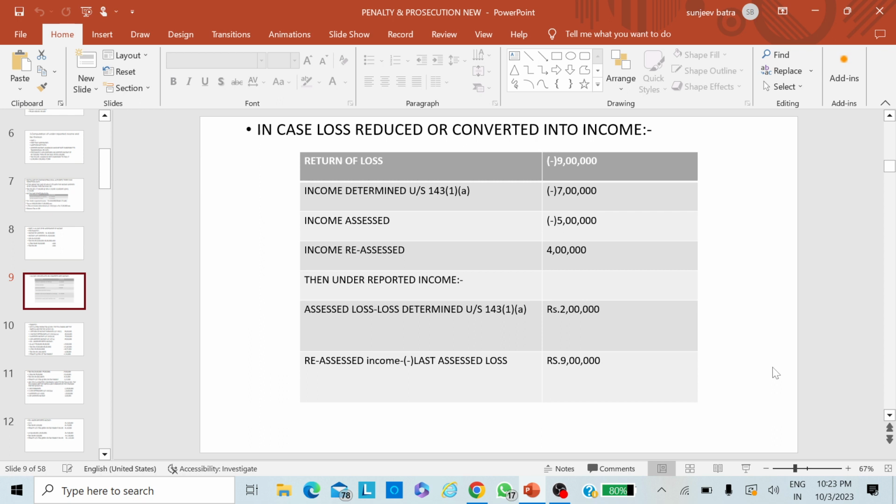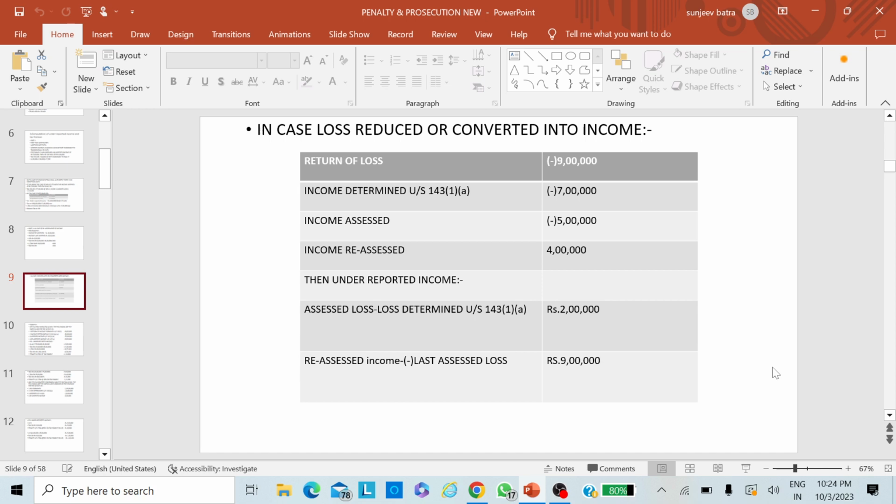Now they have taken the example that income is reassessed and the amount is reassessed at rupees 4 lakh. Minus plus. Please remember it. Whenever a loss has been converted into income, and you have to take the difference amount, you have to calculate the difference amount: assessed loss plus income converted shall be added, and that amount will be the underreporting of income.